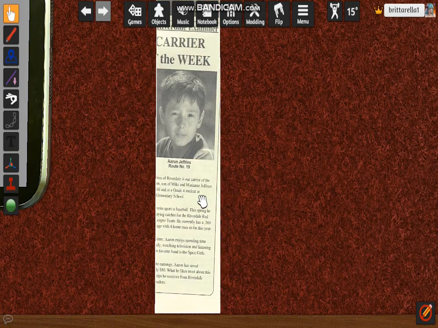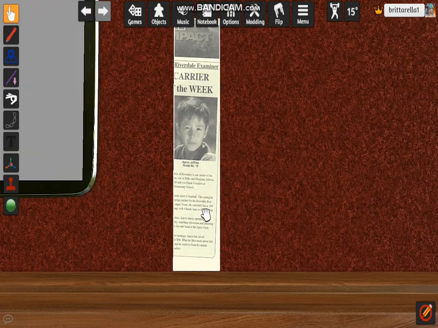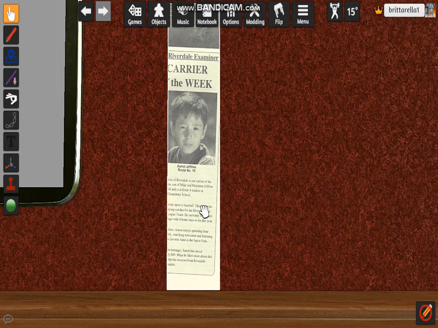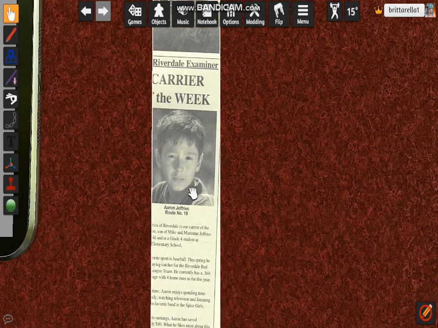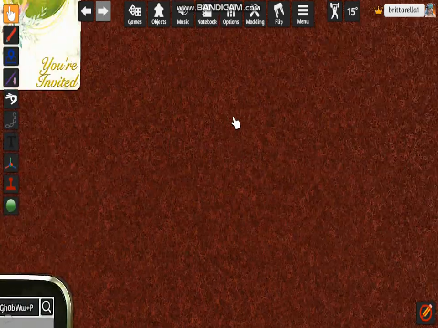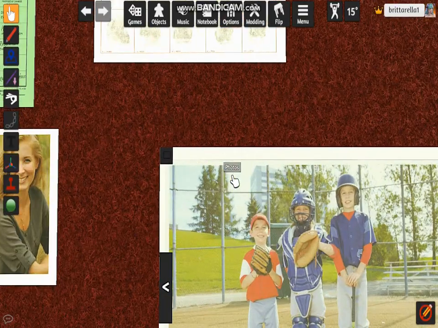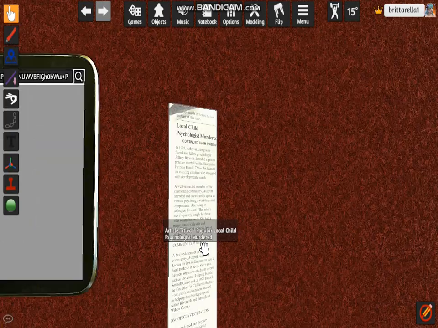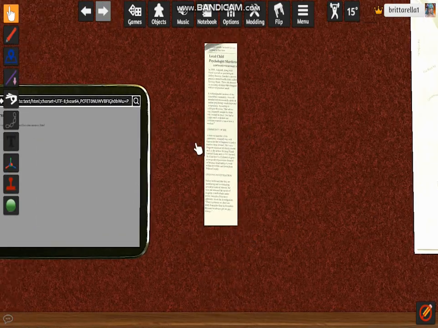There's something in the back, too. There's something in the back. We have Aaron Jeffries. I just noticed something. I don't know if that's the same child. It may be.